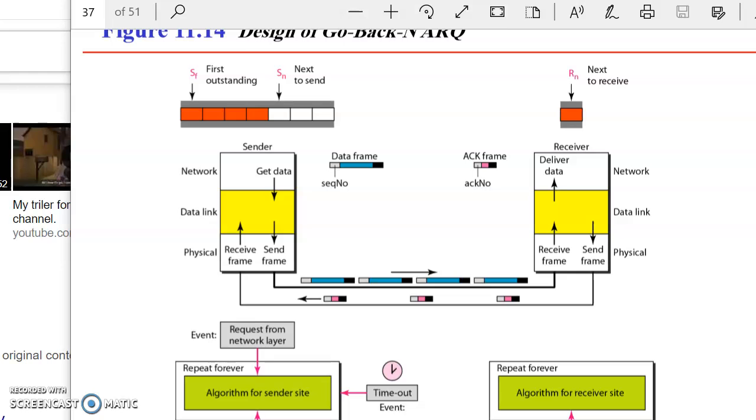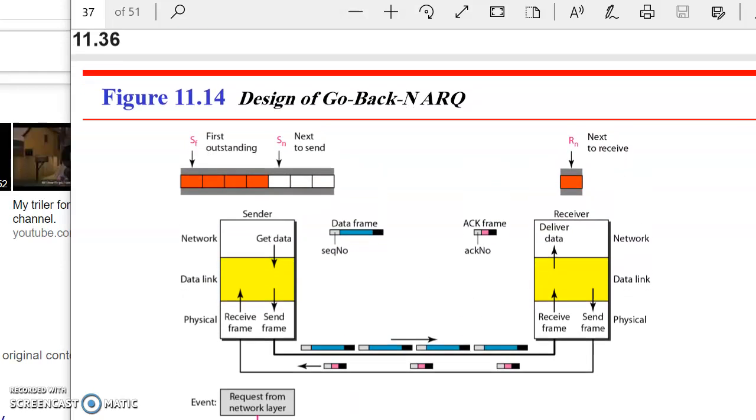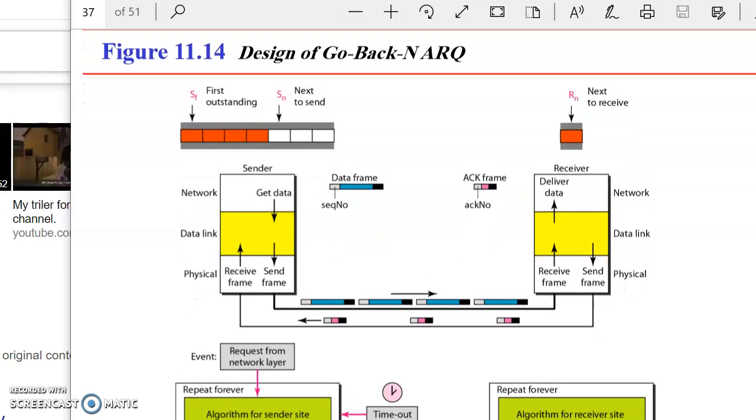So recall the design diagrams of our Stop-and-Wait protocol, the simplest protocol. Likewise, this is the design of Go-Back-N ARQ. So see, blocks are there for the sender and receiver. These are the same. Layers are the same: physical, data link layer, network layer. Again, sequence number for the data frames, acknowledgement frames, and these are the frames.